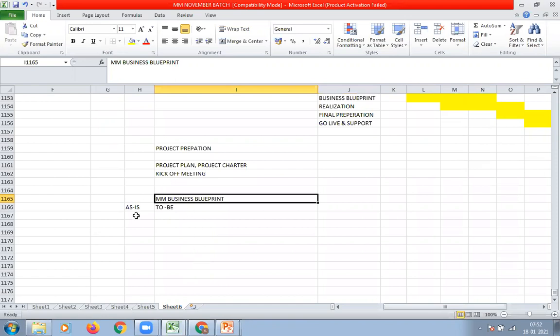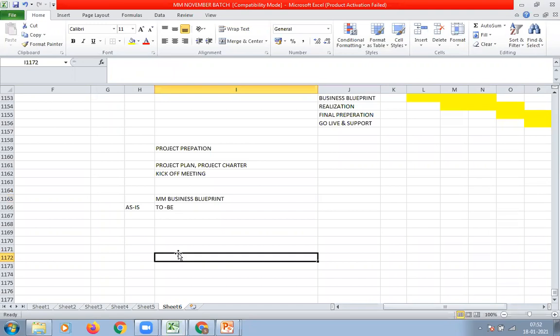Then once you prepare this business blueprint document, you need to give it to your customer. Your customer has to sign off this business blueprint document. They have to go through all the as-is requirements and the to-be requirements, and they have to approve this document, saying that all these requirements are valid and correct.